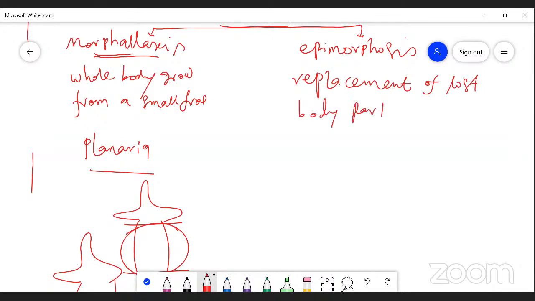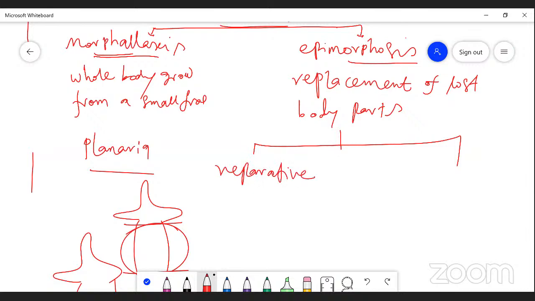That is called epimorphosis. Epimorphosis is divided into two types: reparative and restorative.